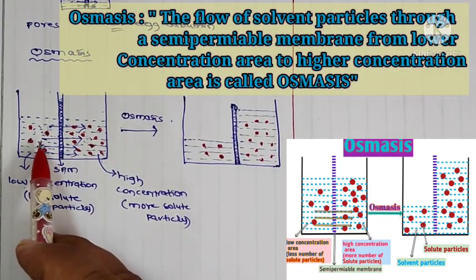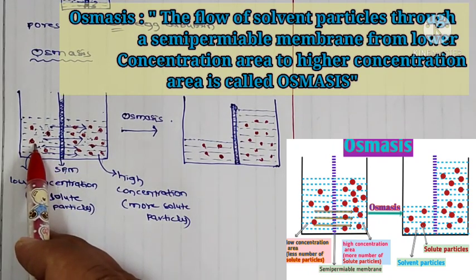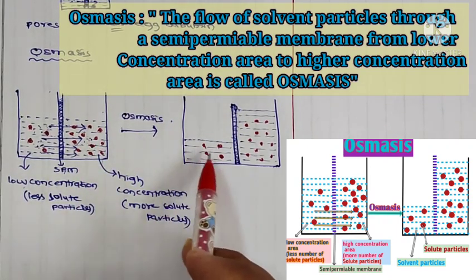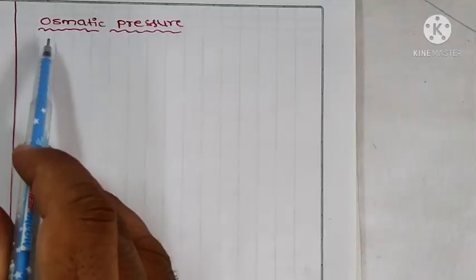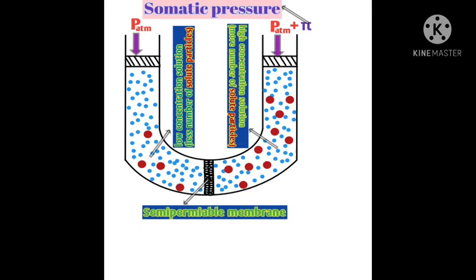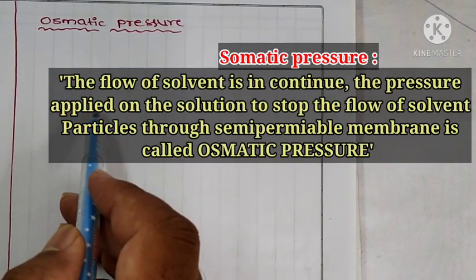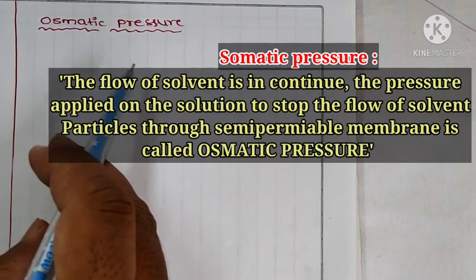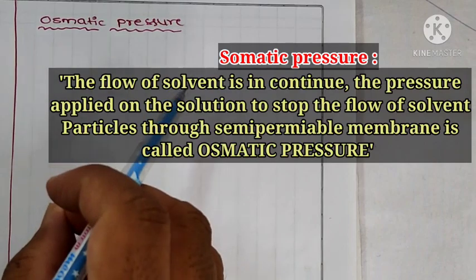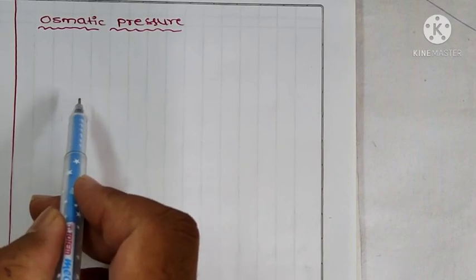So the flow of solvent particles through a semi-permeable membrane from lower concentration area to higher concentration area is known as osmosis. Next one, osmotic pressure. The flow of solvent is in continue. The pressure applied on the solution to stop the flow of solvent particles through the semi-permeable membrane is called osmotic pressure. Let me take one diagram to explain.